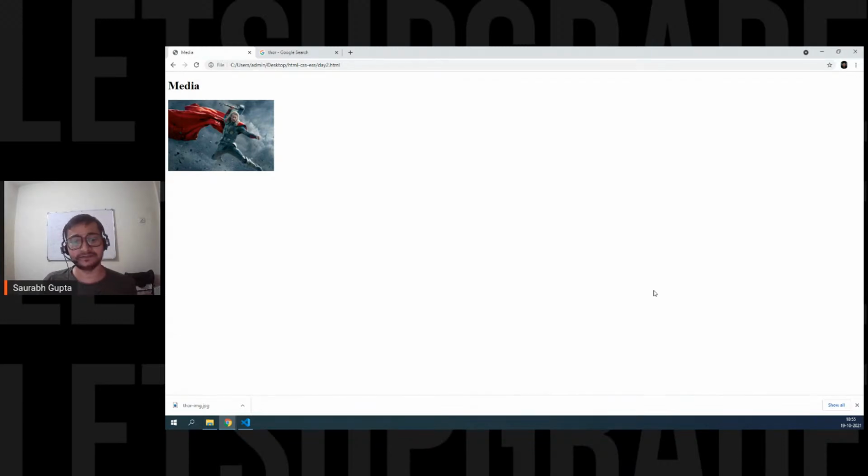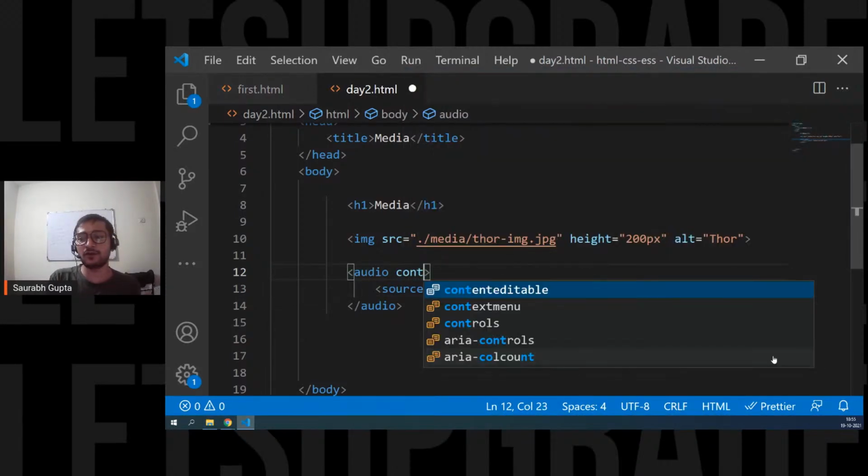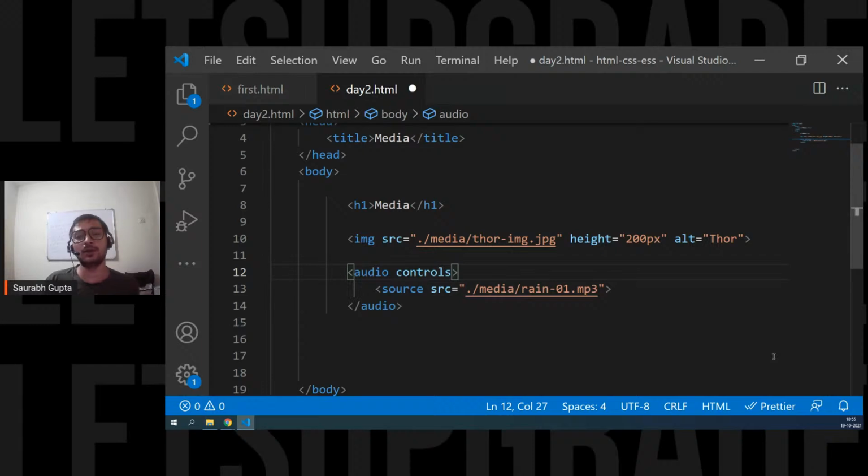Now we can't see it, definitely, because we can't see audio. But we should see the controls, right? That play and pause button, that seek bar, the mute button, everything. So how to get that? For that, you have an attribute called controls that you put in the audio tag. Controls is an example of an empty attribute. That means there is no value to it. Normally you don't have to put any value. Leave it like that and it works.